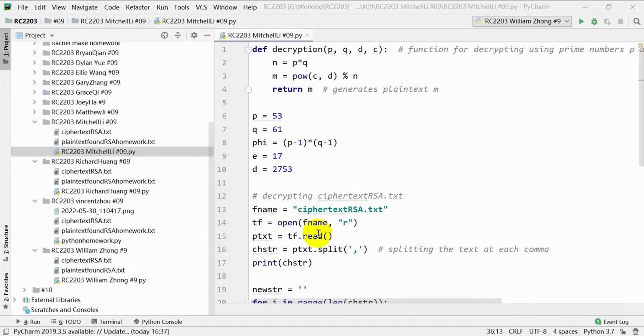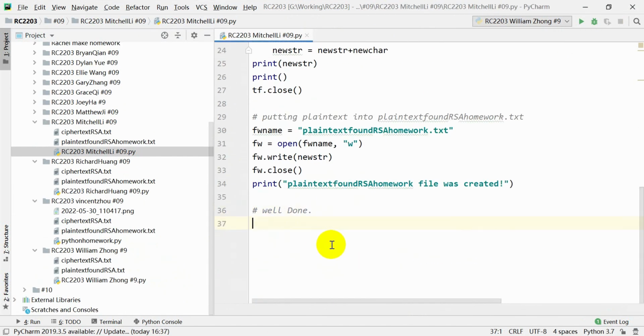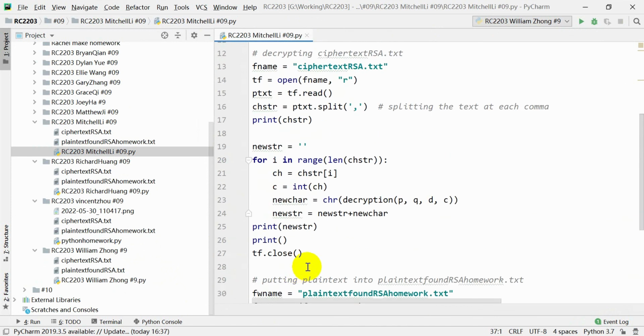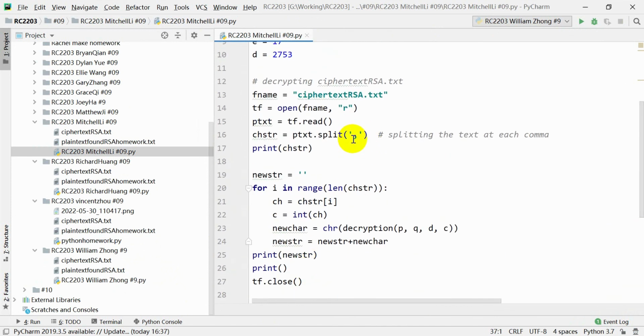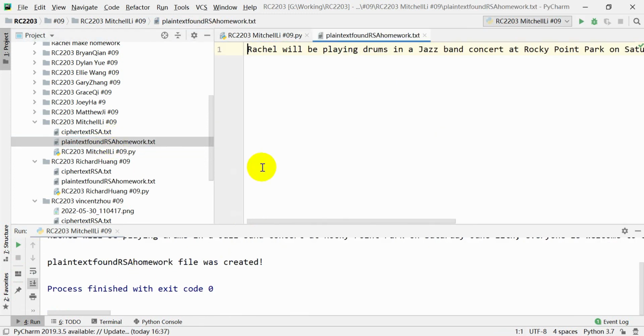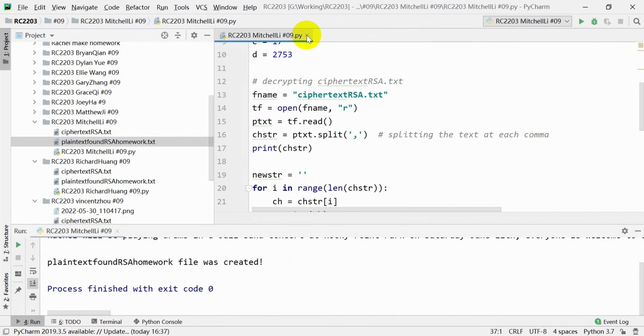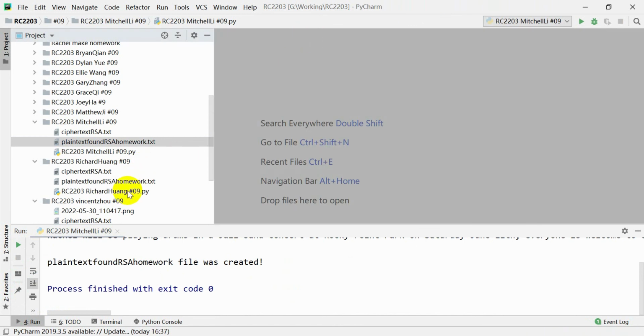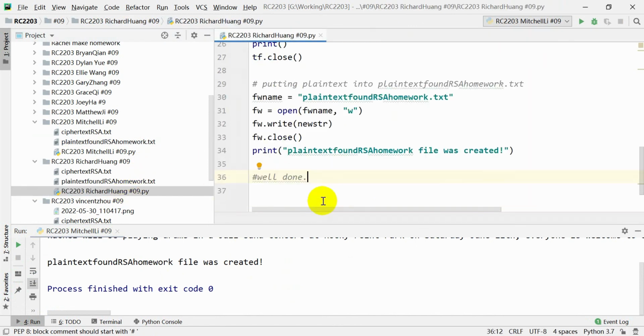Next is Mitchell's. There wasn't any mistakes in the code, so well done. You were able to find the hidden mistake, which was turning the period into a comma. So the plaintext RSA homework was created. So good job. Next is Richard's.